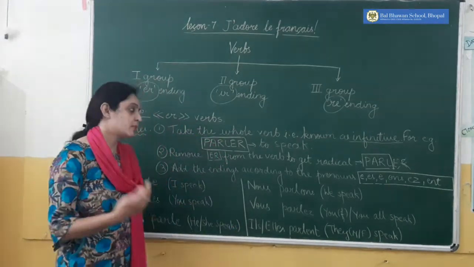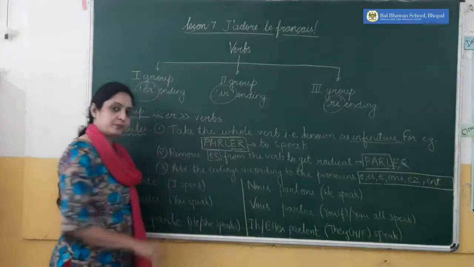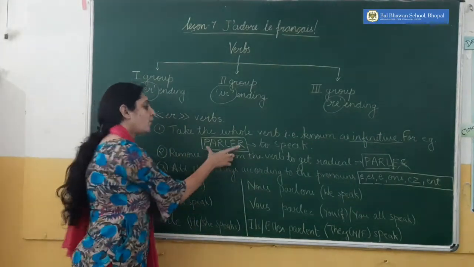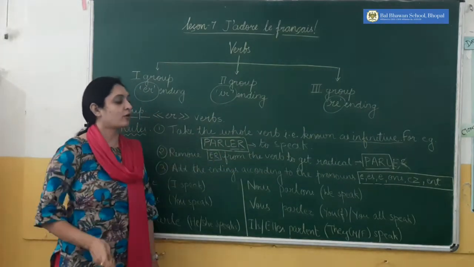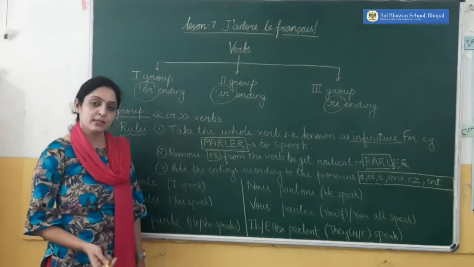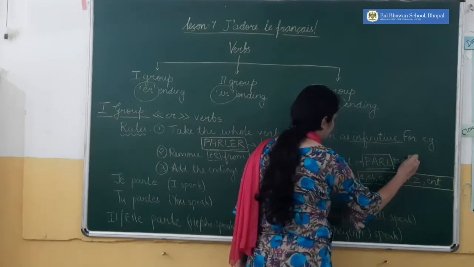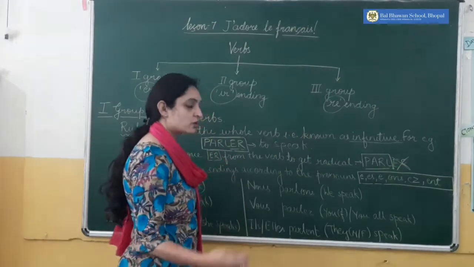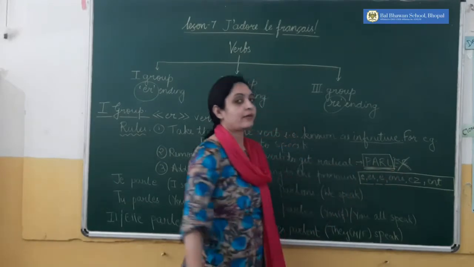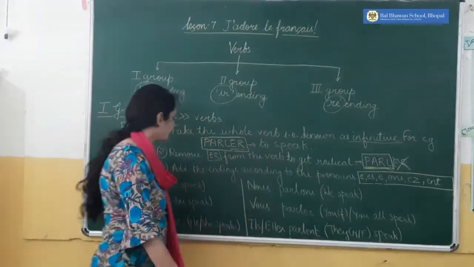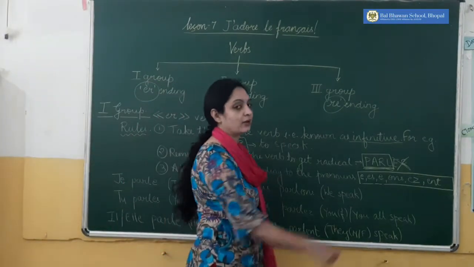This is an ER ending verb, and the whole verb is known as the infinitive. The second rule is to remove ER from the verb to get the radical. If we remove ER, the portion we get is known as the radical. So PARL is the radical.